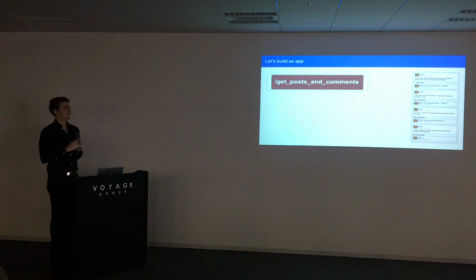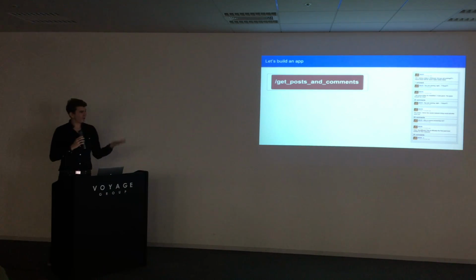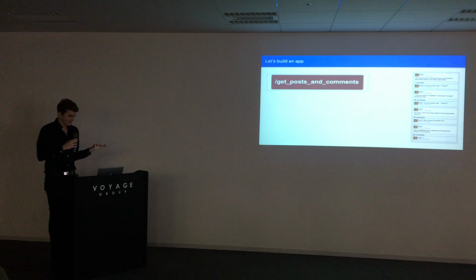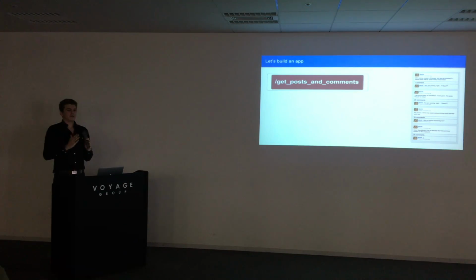We have an endpoint that says get posts and comments, which just returns everything, right? All the posts that we need, all the comments that we need, all the user information that we need. And maybe if we have a user profile, we do the same thing again. If we have a search page, we do the same thing again. So we have endpoints that reflect a view in our app.